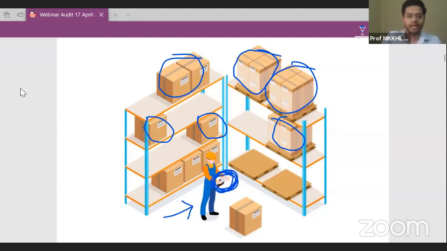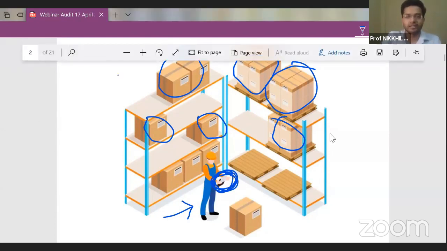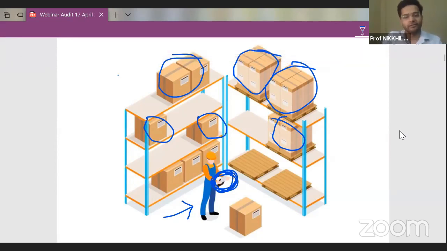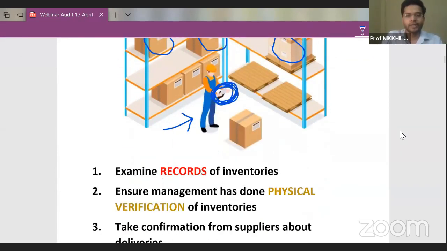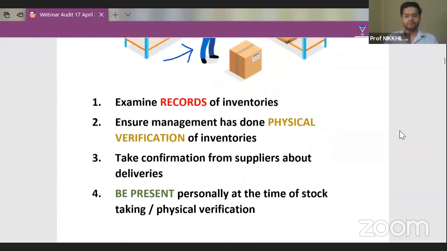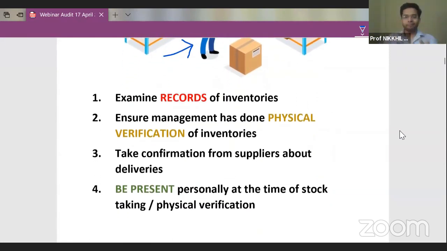So this is the background with which I will start this topic called audit of valuation of inventories. So let's see. First thing that you will do, guys, again, keep law aside, keep regulations aside, keep rules aside, just apply logic. This is pure logic. The first thing you are going to see is the records of inventory.